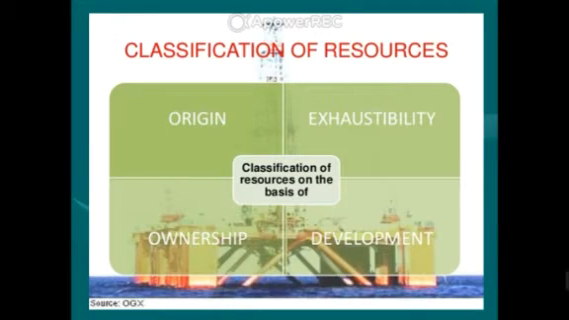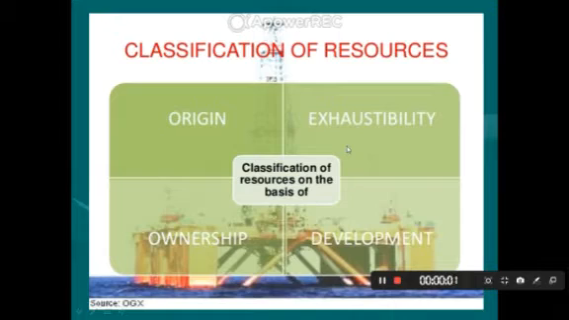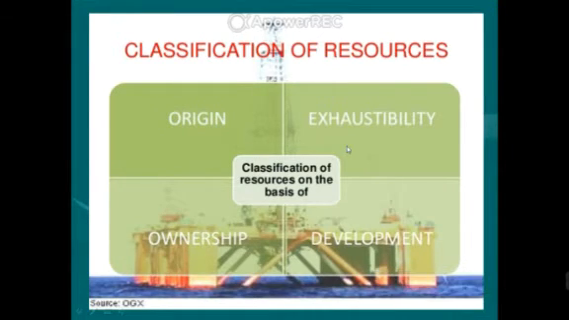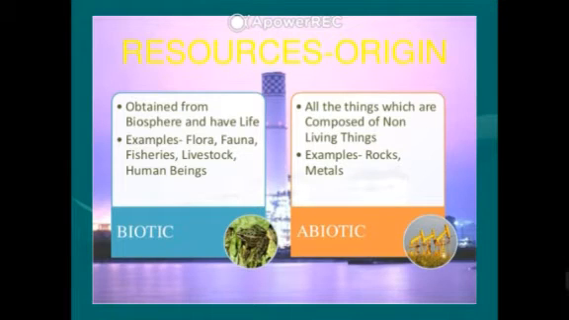And the classification of resources on the basis of origin may be divided into two types. First one is biotic, second one is abiotic. Okay, so resources are also classified based on exhaustibility, based on ownership, and based on development. So basically there are four bases of classification: origin, exhaustibility, ownership, development. Okay, so the next one is on the basis of origin, it divides into two categories. First one is biotic and second one is abiotic.